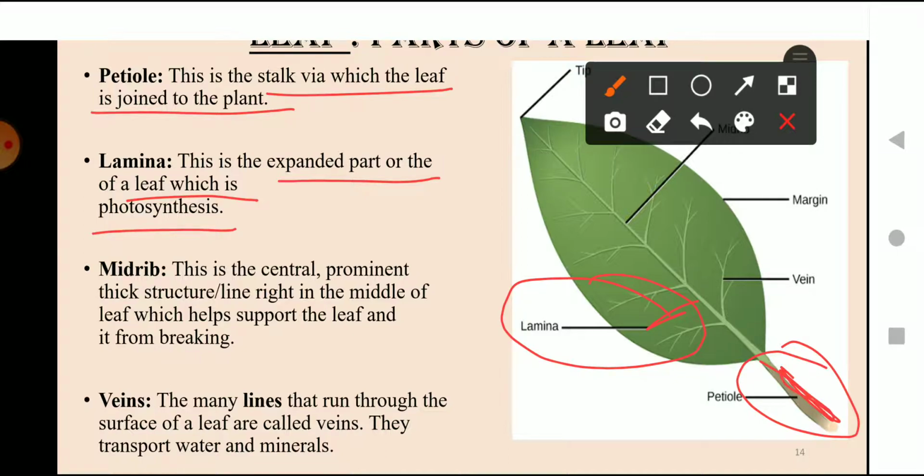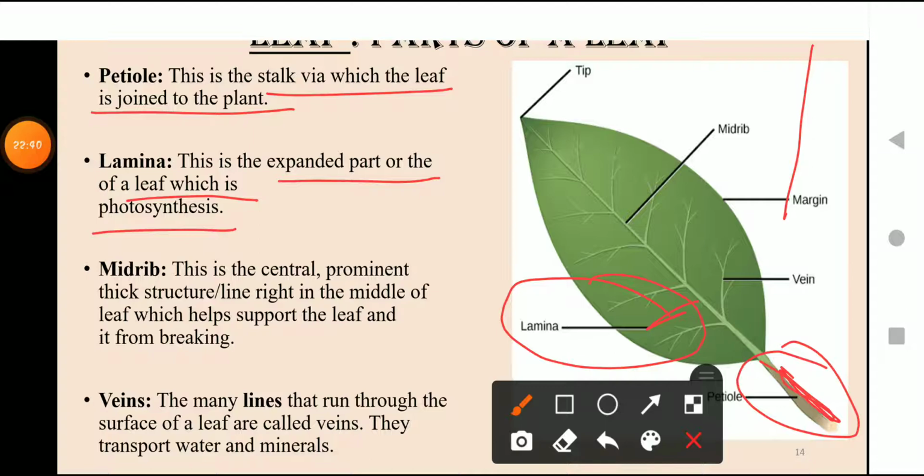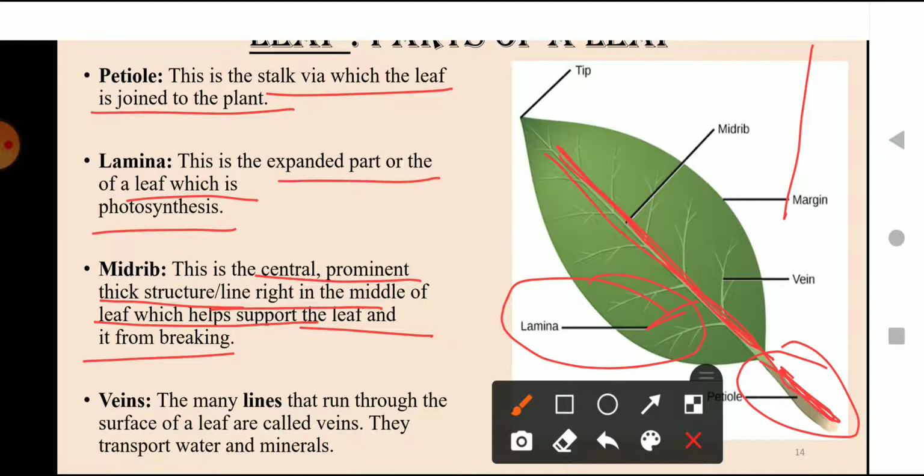Then what is midrib? Midrib is this one, this line. What is midrib? This is the central, prominent, thick, structured line right in the middle of the leaf, which helps support the leaf and keeps it from breaking. Midrib is the middle section of the leaf, which is very prominent, and you can see it clearly as a very structured line.